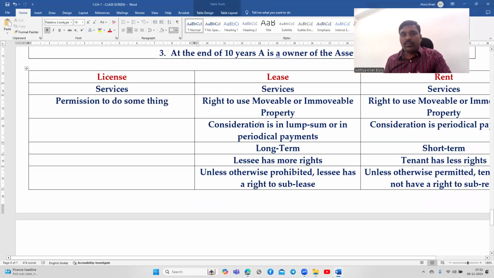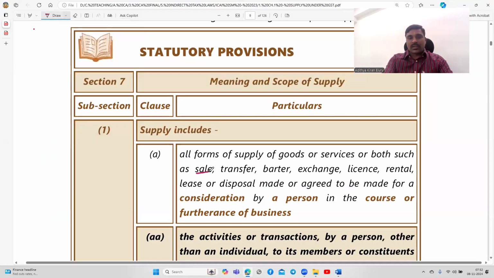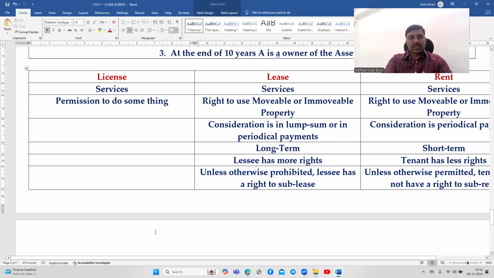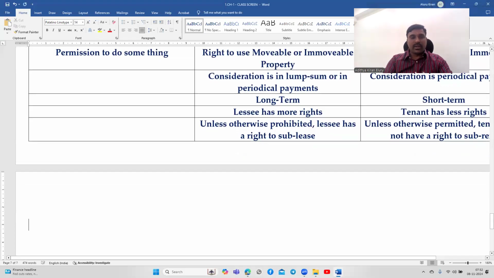Okay, right. Next. So this is completed. Different forms of supply: sale, transfer, barter, exchange, license, rental, lease, disposal. These are covered. Now the conditions. What are the conditions? One is consideration. Another one is in the course or furtherance of business. So I'll discuss one by one.